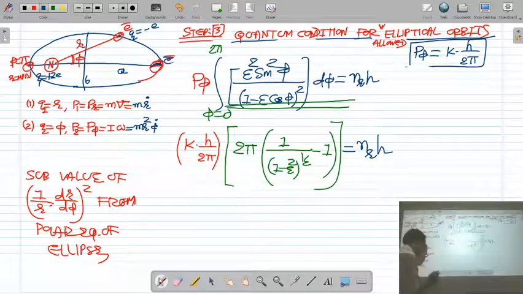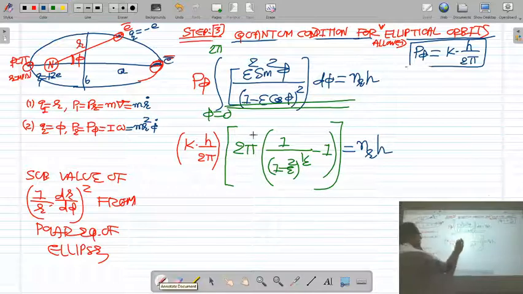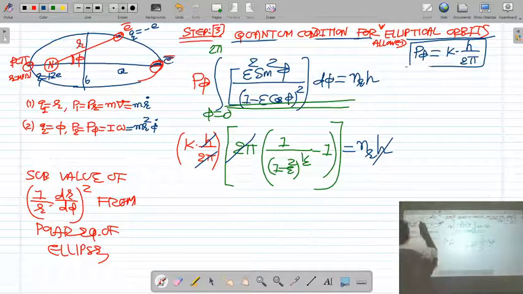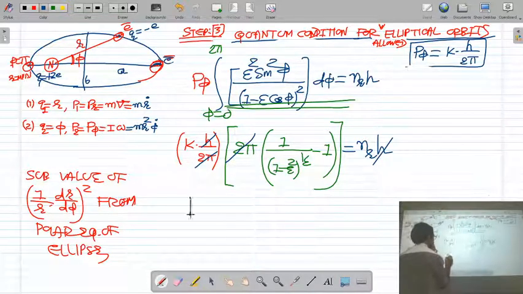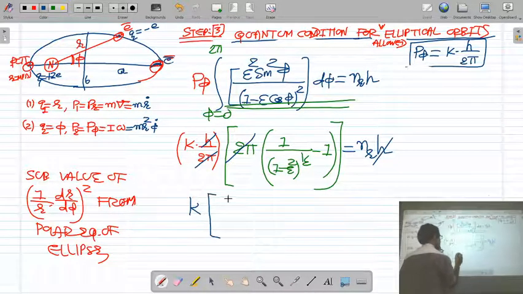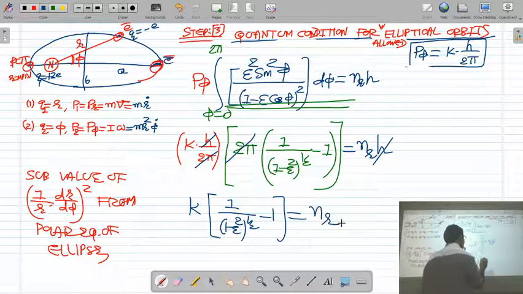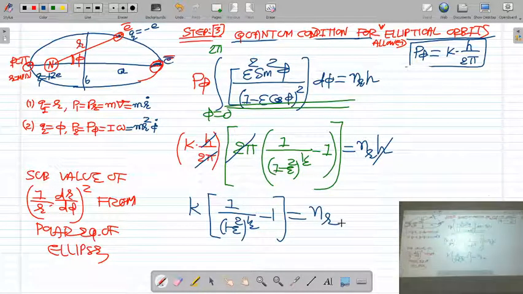Okay. Now you can cancel out this 2 pi, h is cancelled from both the sides. Therefore we will get k into bracket 1 upon 1 minus epsilon square raised to 1 by 2, minus 1, is equal to n. K into 1 upon 1 minus epsilon square raised to 1 by 2, minus 1 is equal to n.